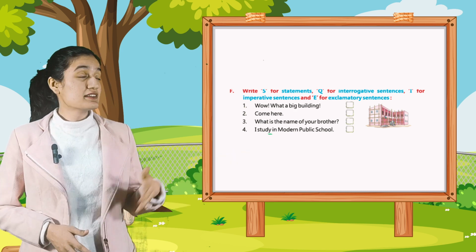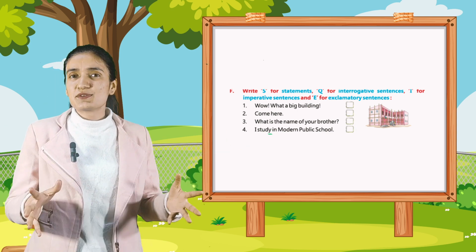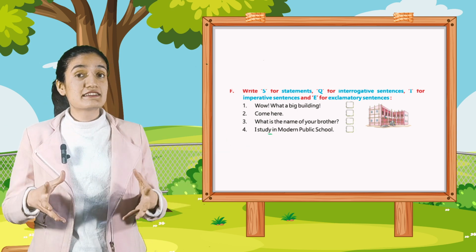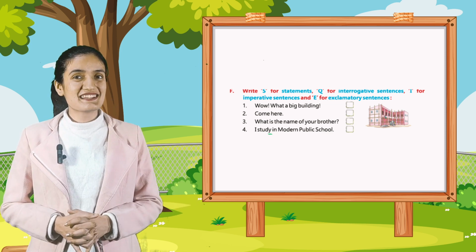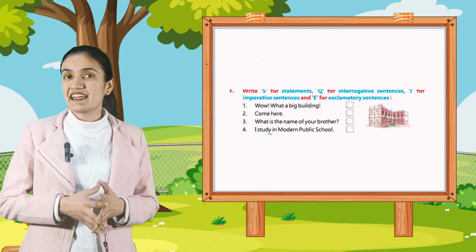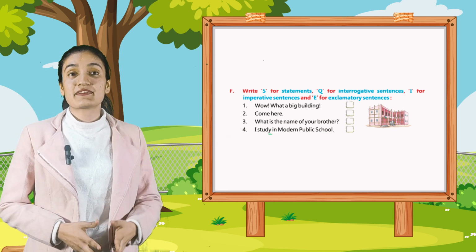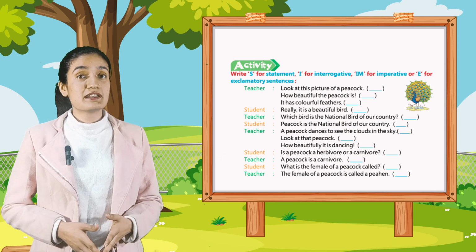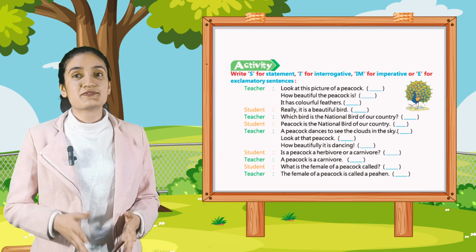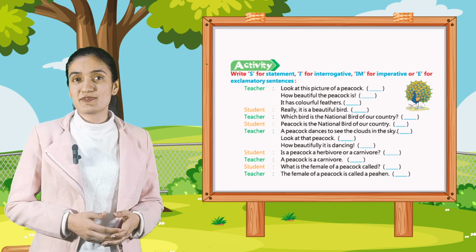For example, in the first sentence, wow, what a big building. So kids, can you understand? It is a sudden or strong feeling. So what it could be? Yes, it's an exclamatory sentence. So you will mark E. Now let's do the activity. Write S for statements, I for interrogative, I for imperative, or E for exclamatory sentences.